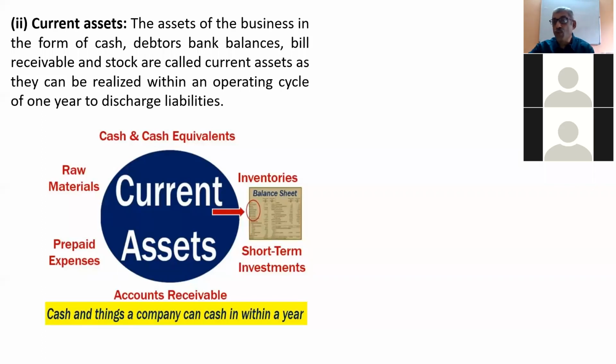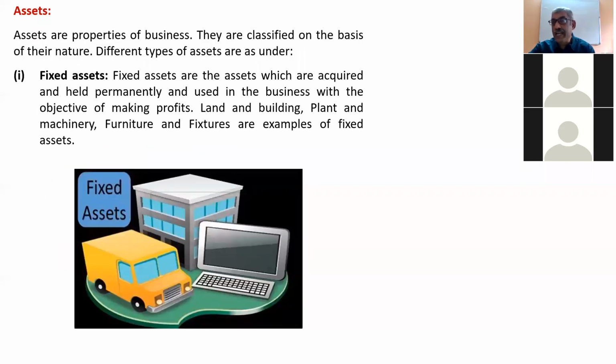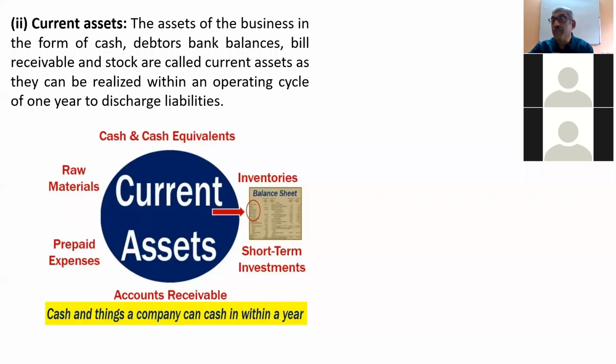So we have those who have come late. Once again, I am telling you, fixed assets are those assets which are permanent in nature. Current assets are those assets which are either in the form of cash or which can be converted into cash in a short period. So examples are cash in hand, cash at bank, bills receivable, closing stock, prepaid expense. So these are examples of current assets.